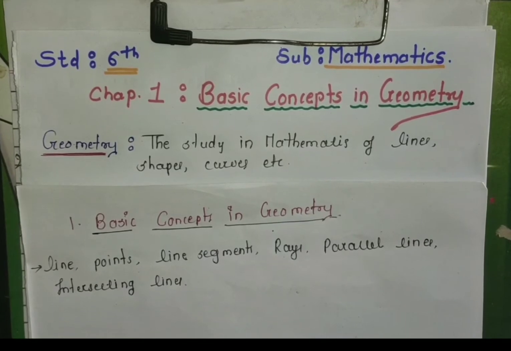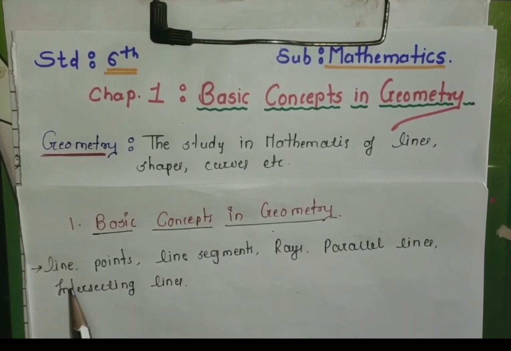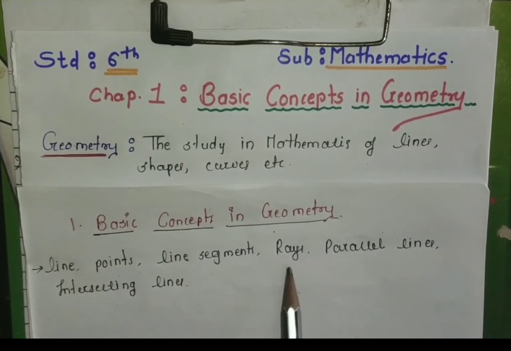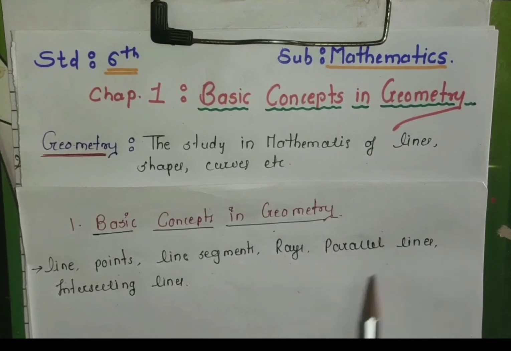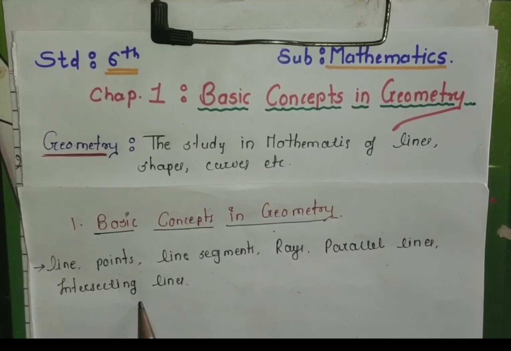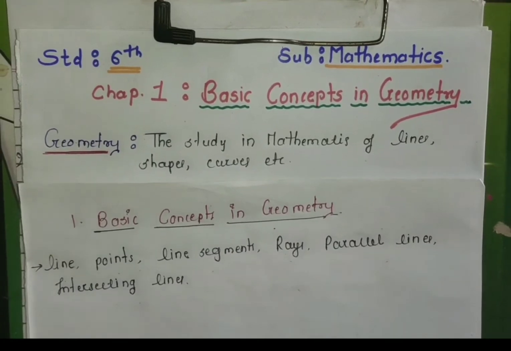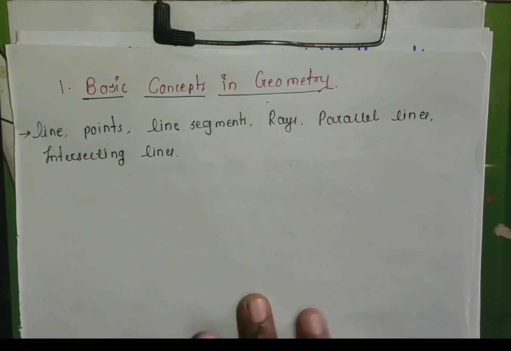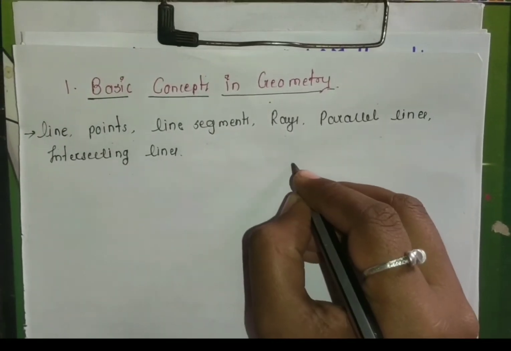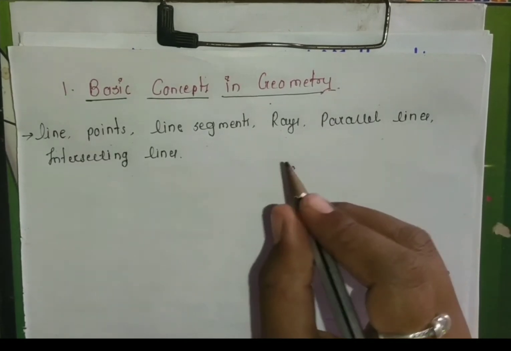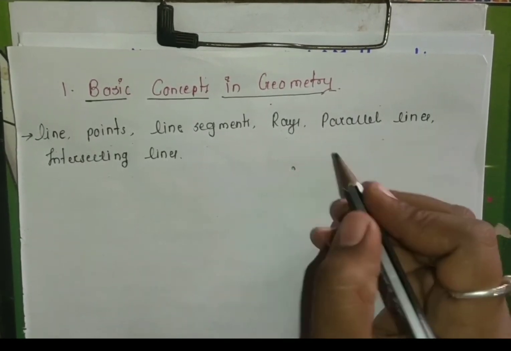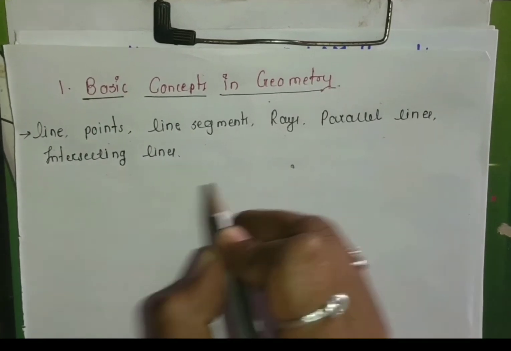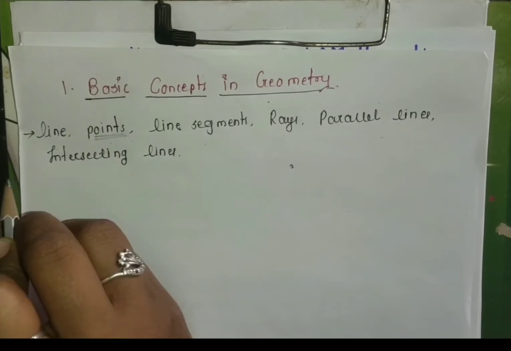Now in this chapter we are going to learn about line, points, line segment, rays, parallel lines and intersecting lines. So now one by one we are going to learn these concepts. The first concept that we are going to learn is the point. If I take a pencil and put a dot over here, what is that dot exactly called? This dot is called a point.